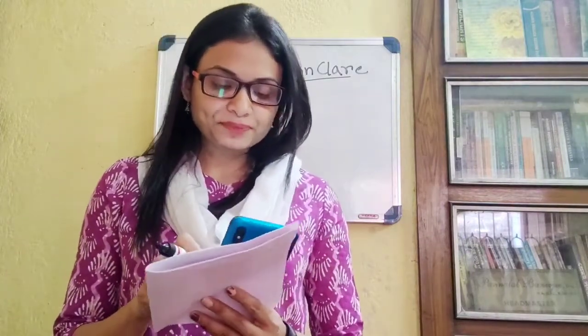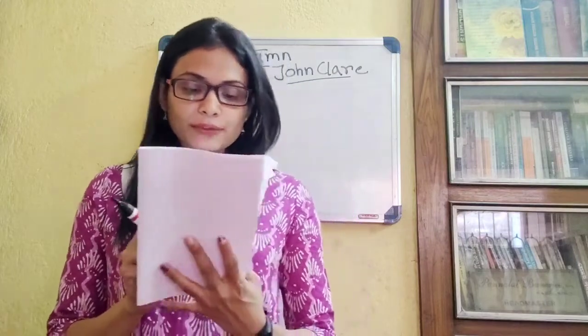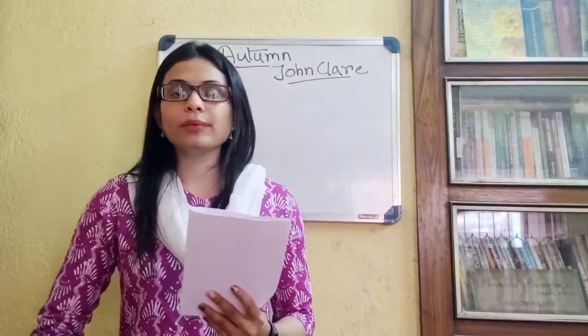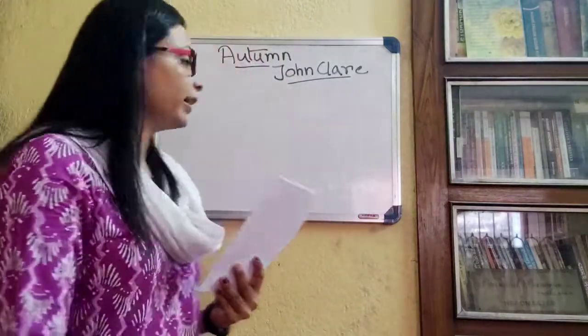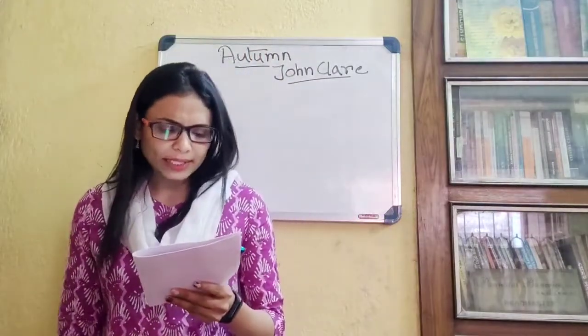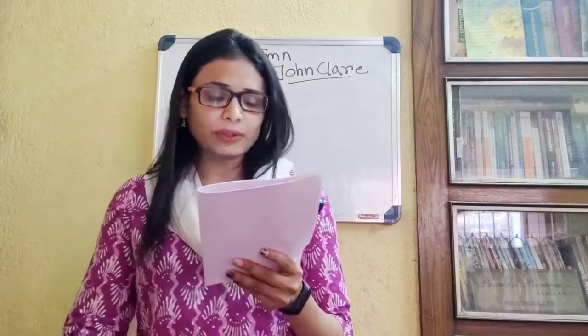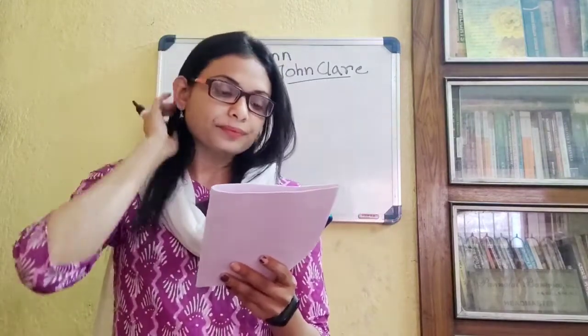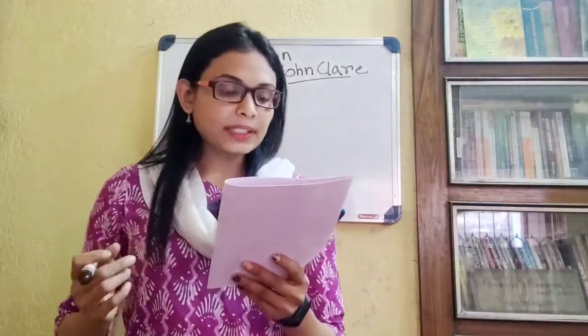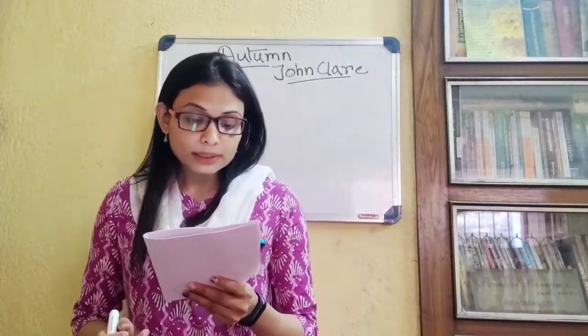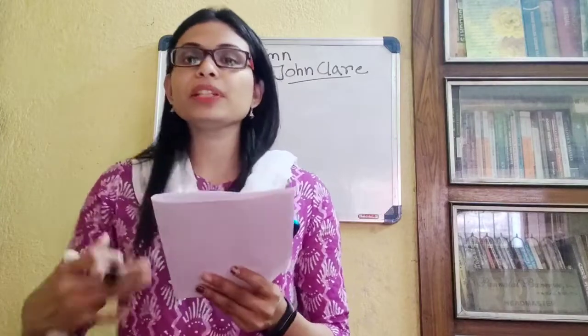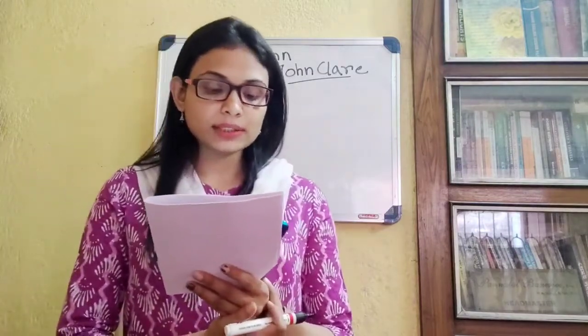So, in this video, I will be continuing with the poem that I was doing. The name of the poem is Autumn by John Clare, and a few lines are left which I need to explain. So I'll be doing that today. I did up to "falls on the stubborn leaf." So let me just read that stanza again so that it becomes easier for you to find it out.